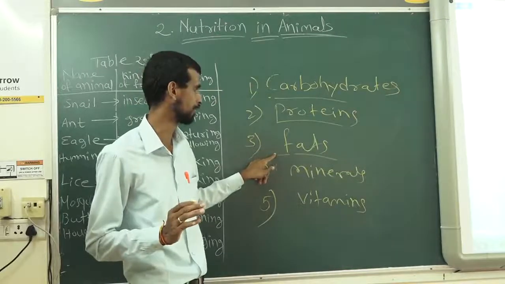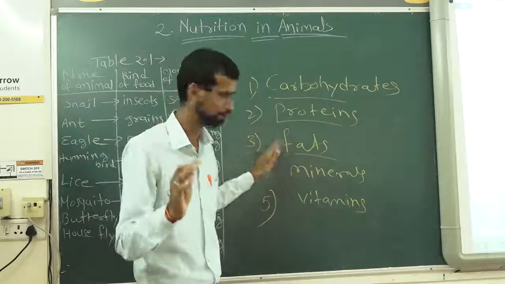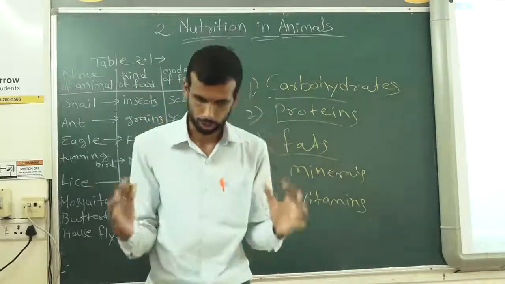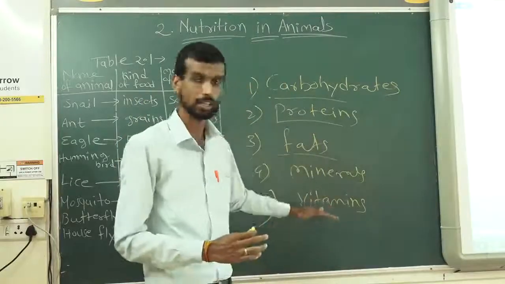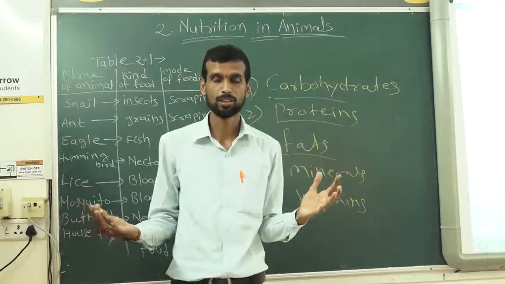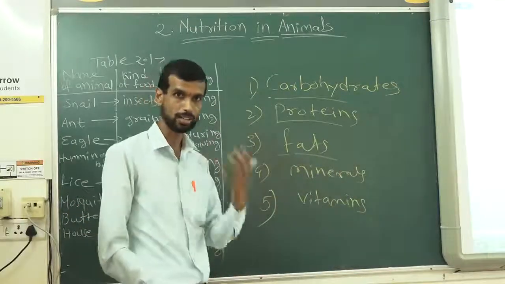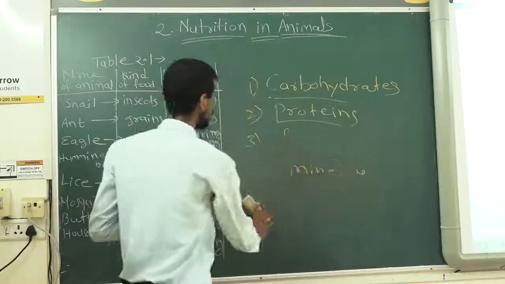It is a backup of energy. Again, it insulates your body and keeps you warm. Minerals and vitamins are required for normal functioning of the body, for growth, for mental health, for immunity. So these are some nutrients which we humans require, and many other animals too.